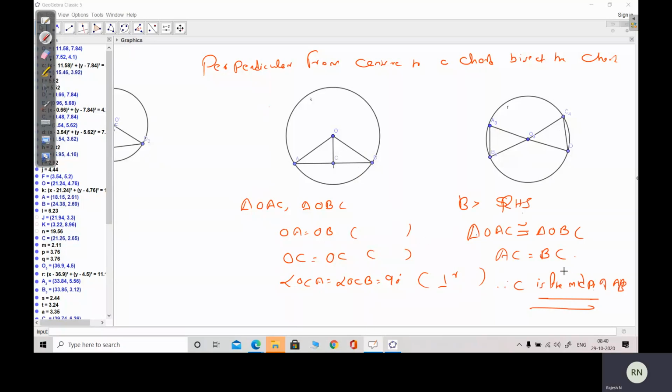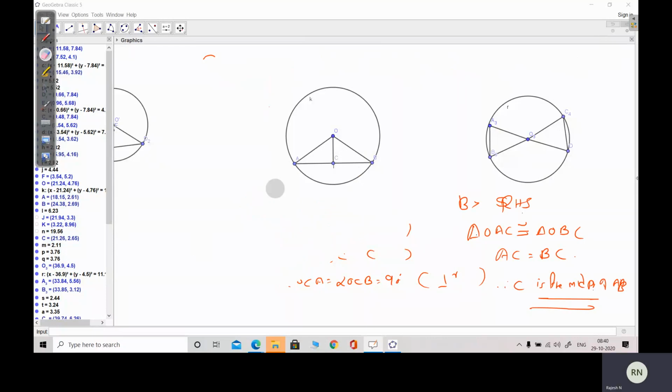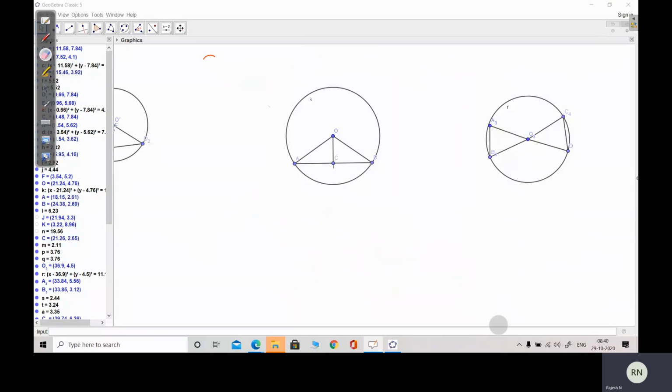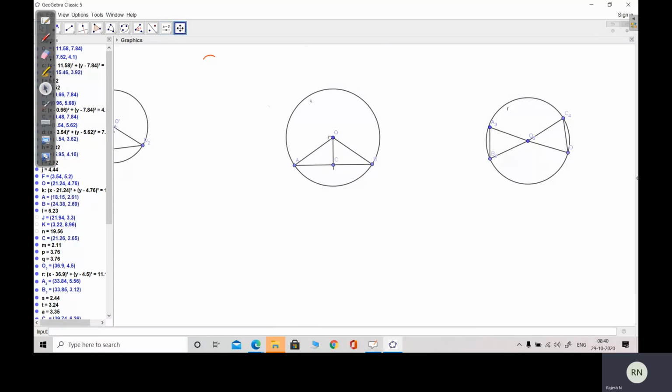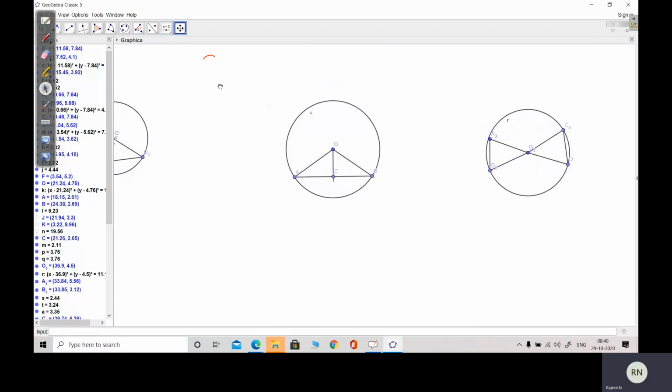Okay. Now, its reverse is there. What will be the reverse or converse? Converse of a theorem, how to find out? The theorem is perpendicular from center to a chord bisects the chord, that is given. Now next, what will be its converse?